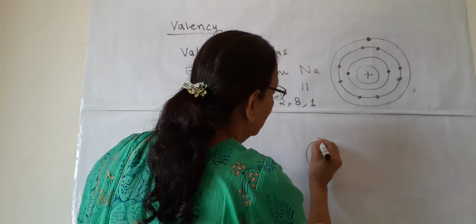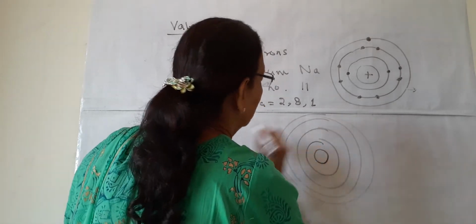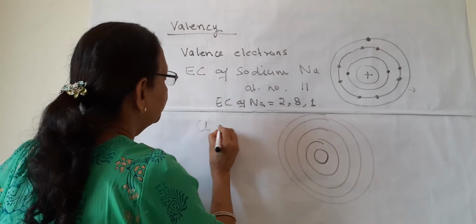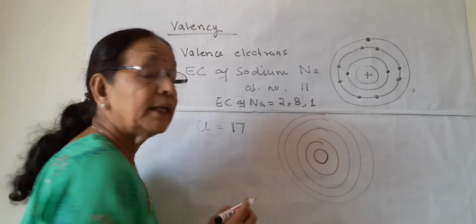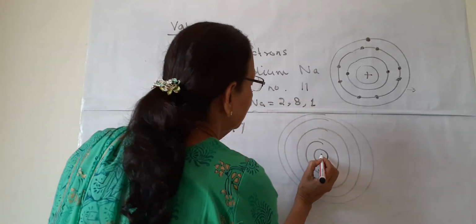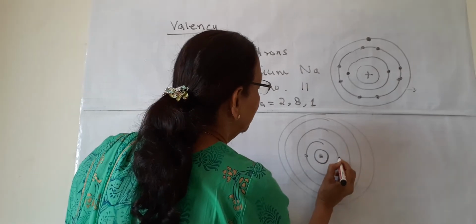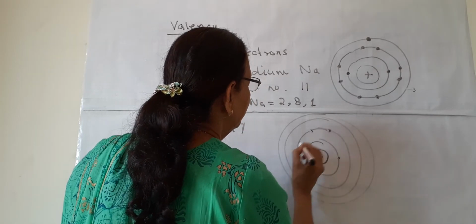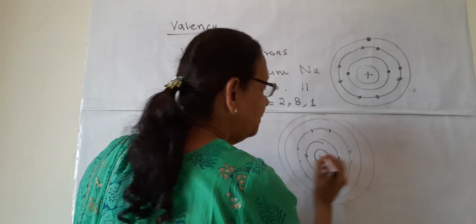Suppose I draw the EC of chlorine. The atomic number of chlorine is 17. So this is the nucleus, this is the protons, 2 here, 8 here, 4, 6, 8. It means 10.